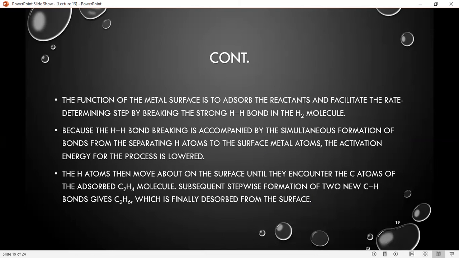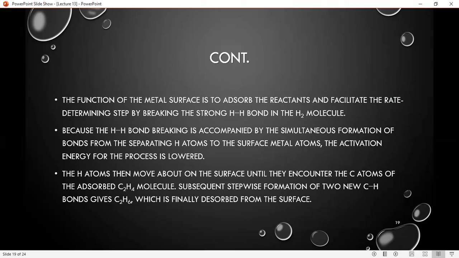The function of the metal surface is to adsorb the reactants and facilitate the rate determining step by breaking the strong hydrogen-hydrogen bond in the hydrogen molecule. This process has a lowered activation energy because hydrogen-hydrogen bond breaking is accompanied by the simultaneous formation of bonds from the separating hydrogen atoms to the surface metal atoms.